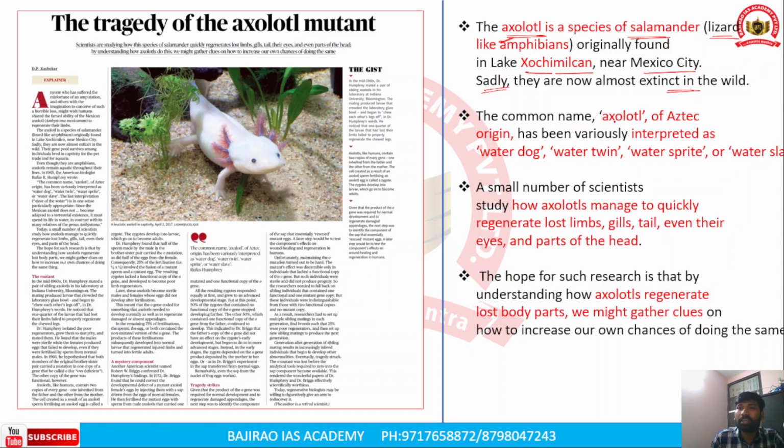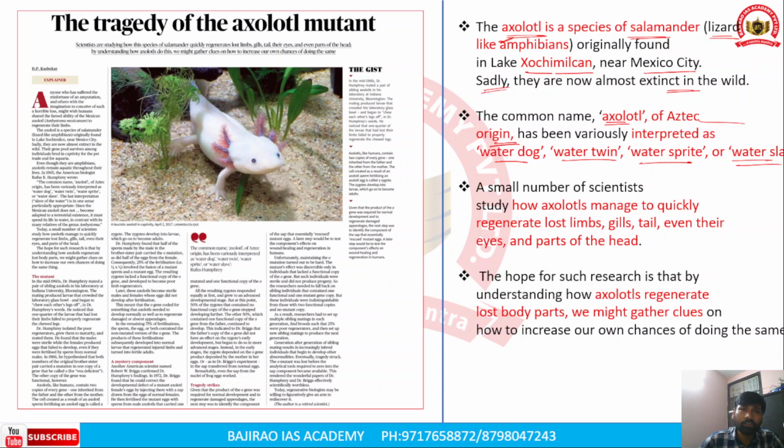The axolotl has various common names, and the interpretation of the name differs. It is also called water dog, water twin, water sprite, and it is also known as water slave. Why is this salamander species called a water slave?